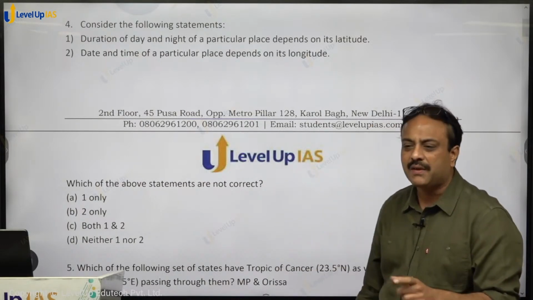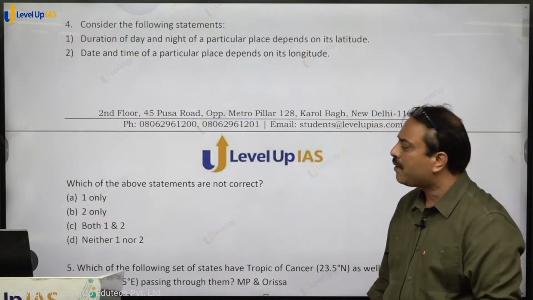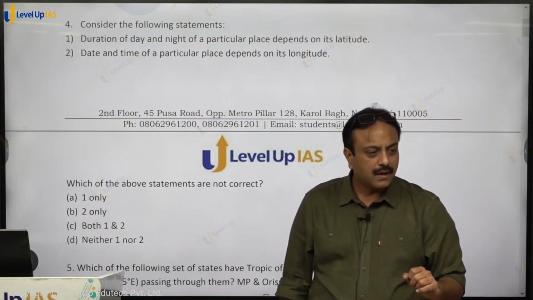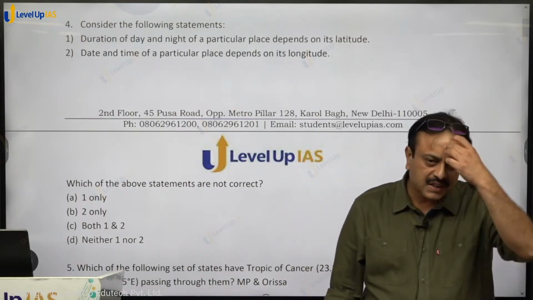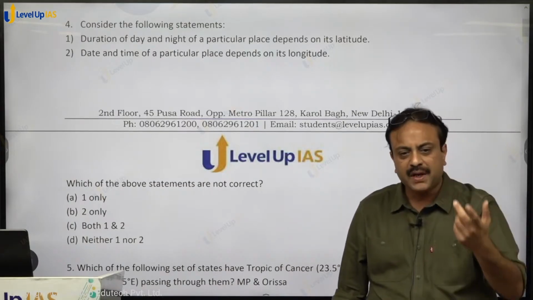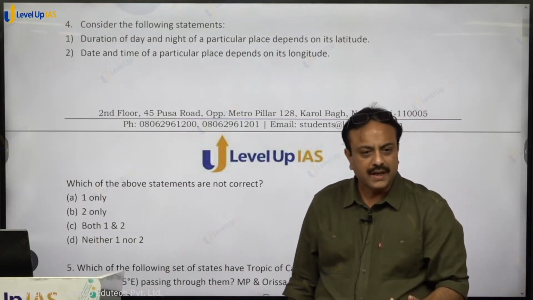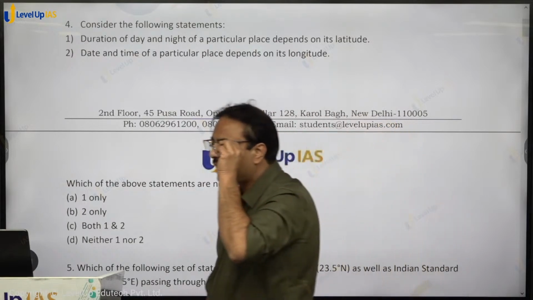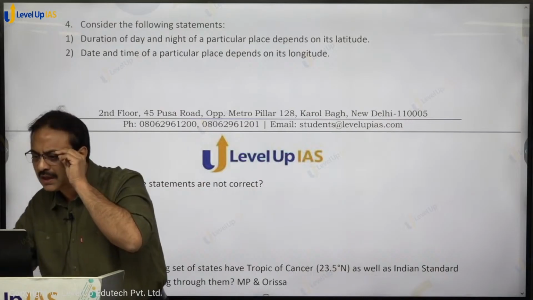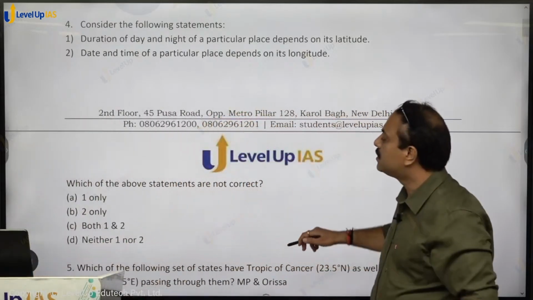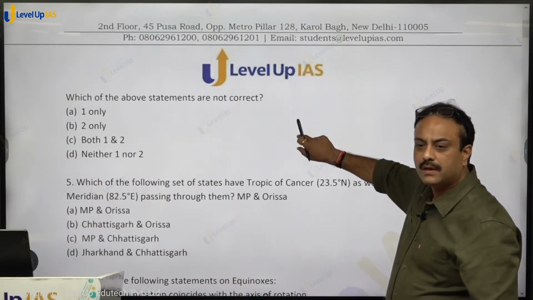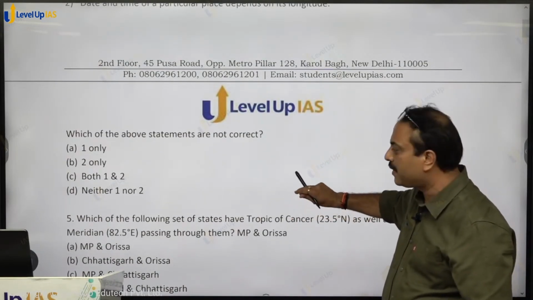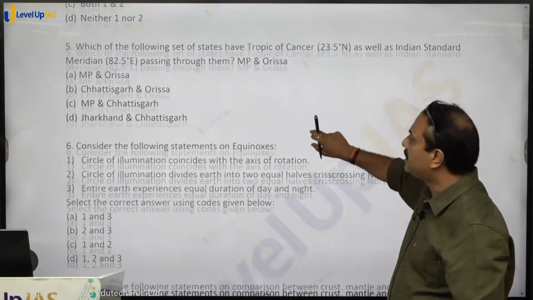The second statement is comparatively an easier one. Date and time of a particular place depends on its longitude. Clear? Our Indian Standard Time meridian 82.5 degrees, GMT prime meridian 0 degree, they are all longitudes, right? So date and time of a particular place depends upon longitude. So both the statements hold true and hence statement 1 and statement 2 both will be considered as a true one. So answer will be C. Which of the statements are not correct? So neither 1 nor 2. Option D for dog shall be the right answer.